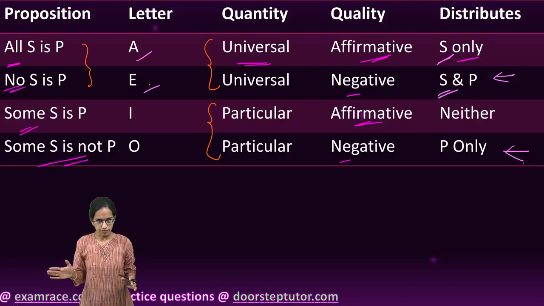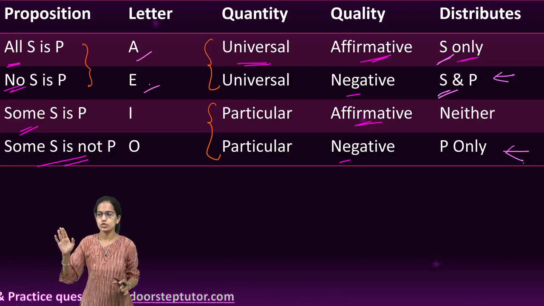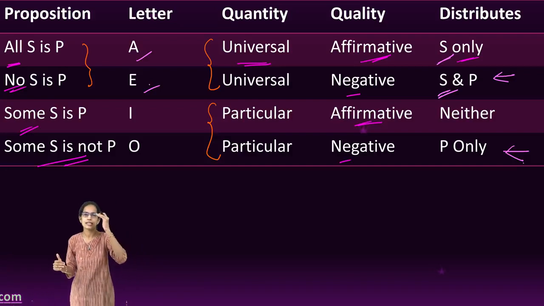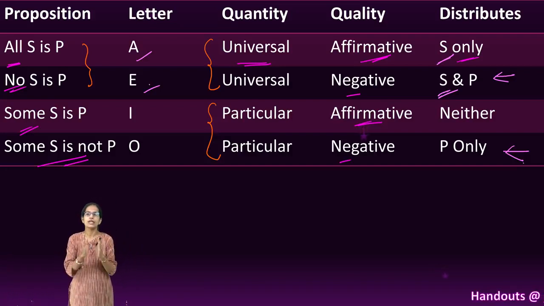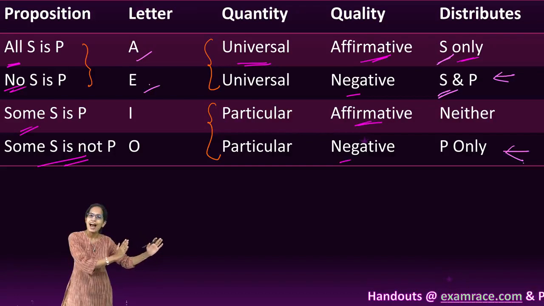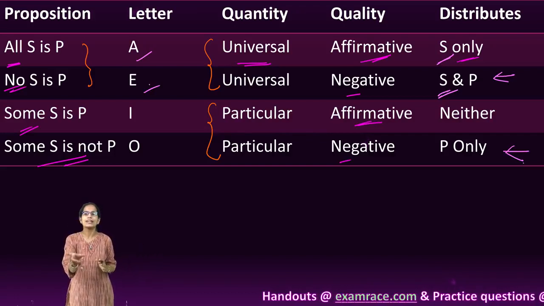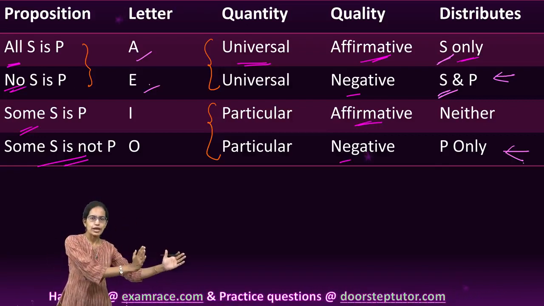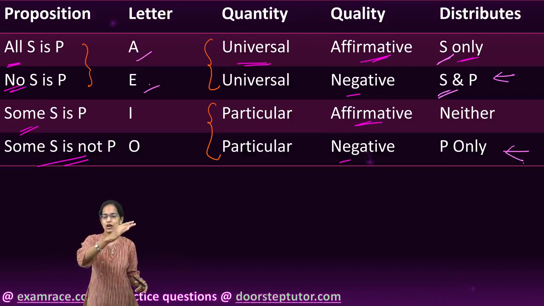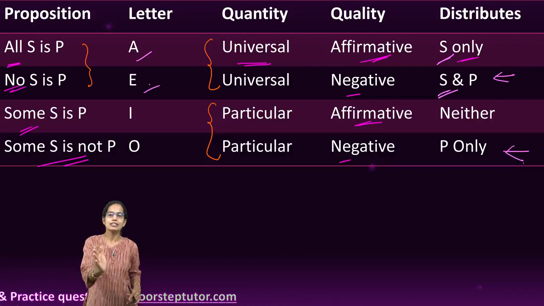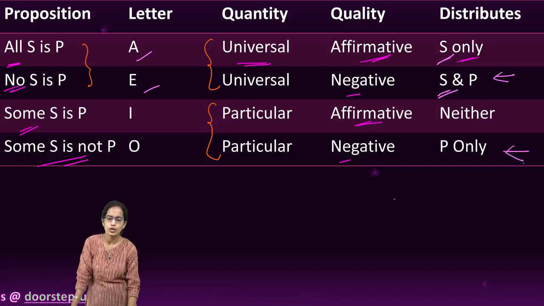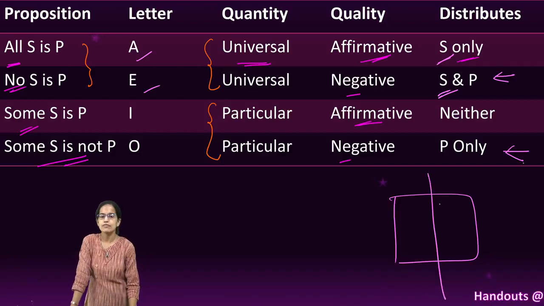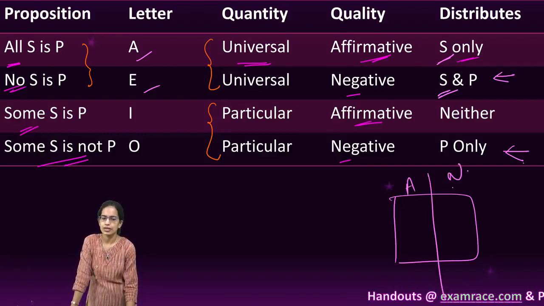So, this is the summary of what we understood in this lecture. Four standard forms of categorical propositions: all, no, some and some not, represented as A, E, I and O. We understand the quantity, quality and distribution here. The quantity can be universal or particular in nature. In the square of opposition diagrams, we have understood how we can remember that very well. And similarly, the quality: the square of opposition I can divide vertically or horizontally. When I divide it vertically, I say it is affirmative or negative.